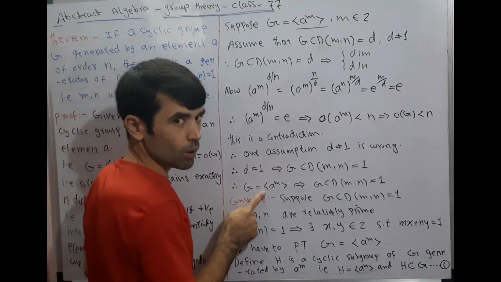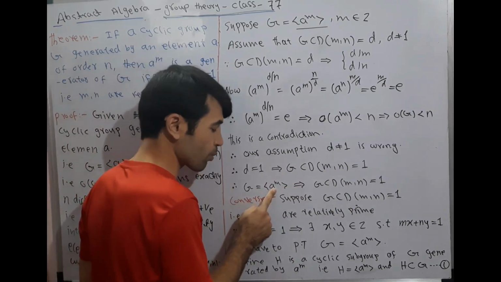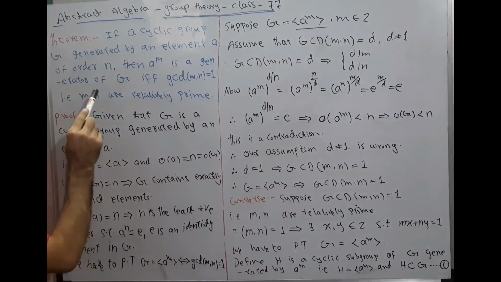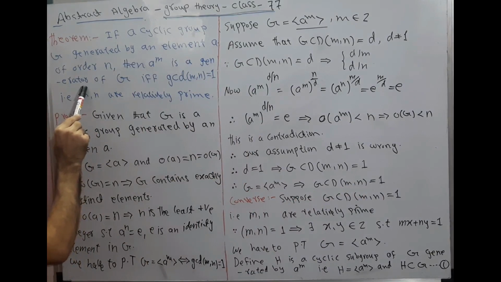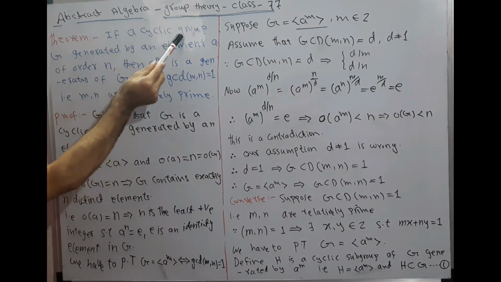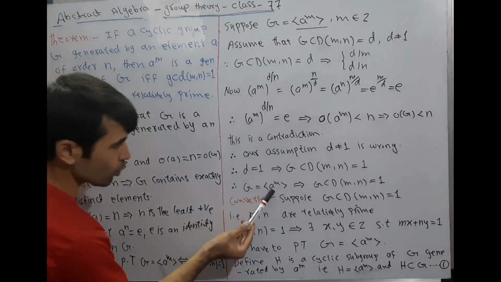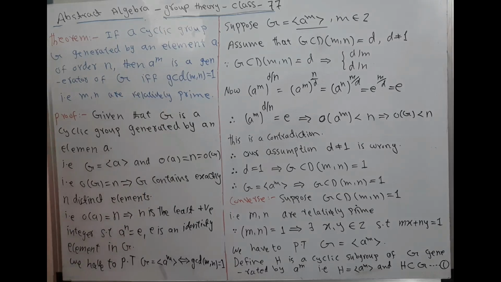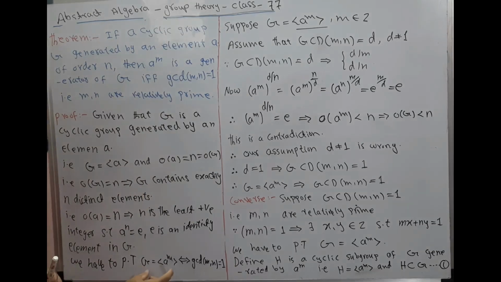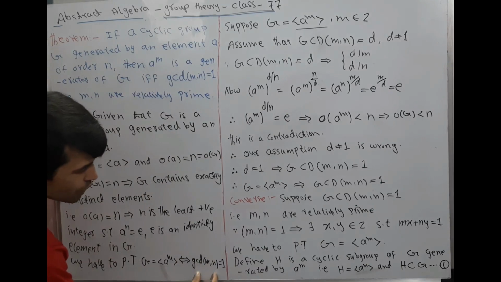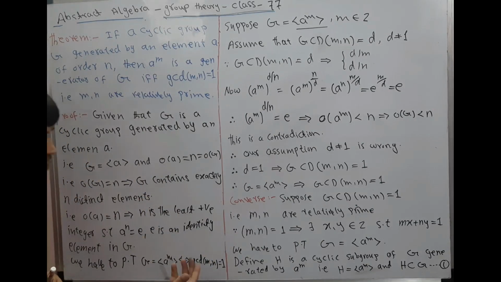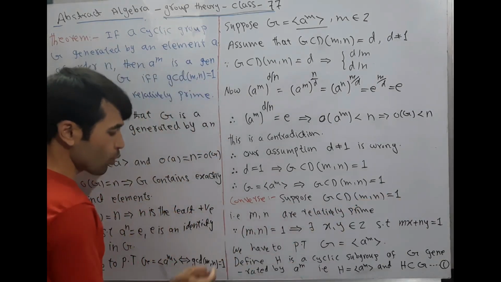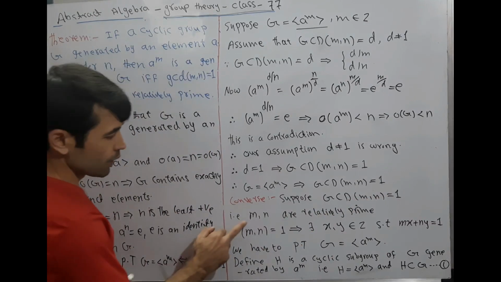Therefore, G is the cyclic group generated by a^m. Here, G is a cyclic group. If G is a cyclic group, then we prove that GCD(m, n) is equal to 1. Now conversely, we assume that GCD(m, n) is equal to 1. Then we prove that G is a cyclic group.